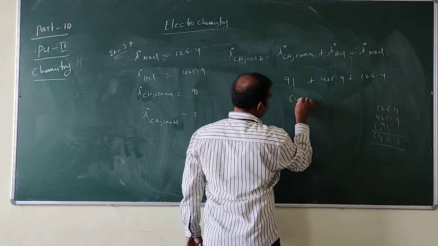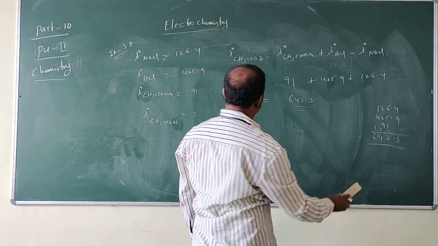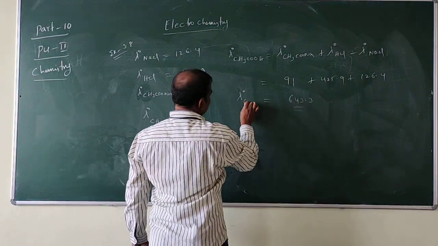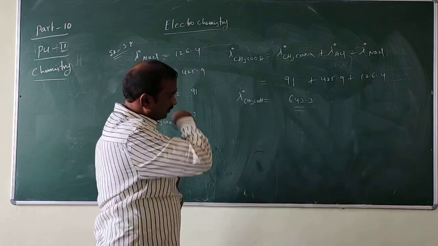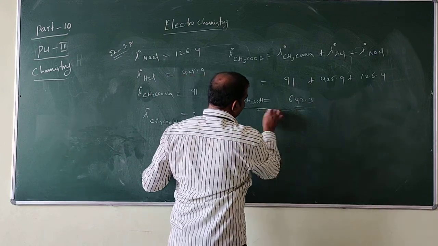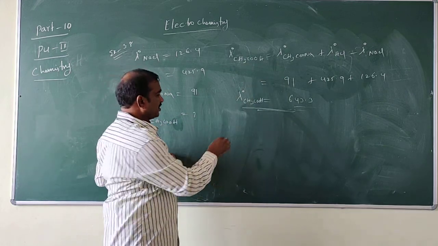So finally we get 390.5. So lambda naught of CH3COOH, this is the answer. So the problem is finished. How this is equal to this one, I will show here.